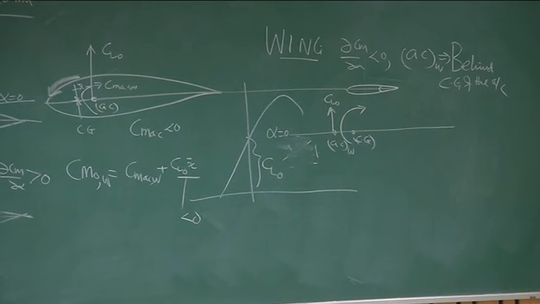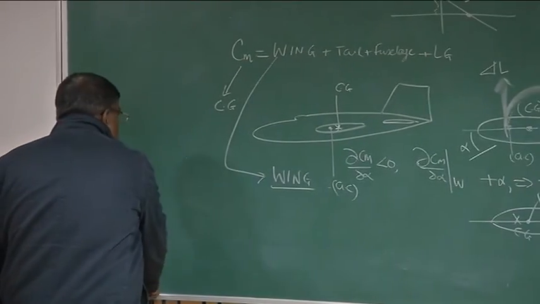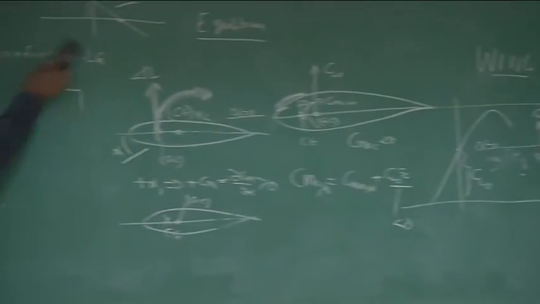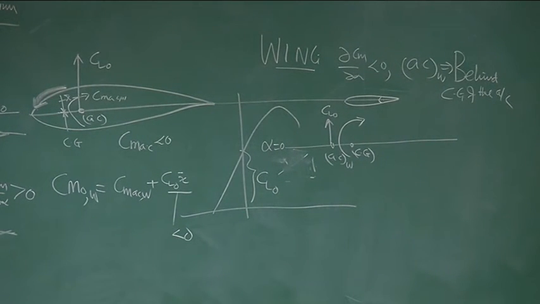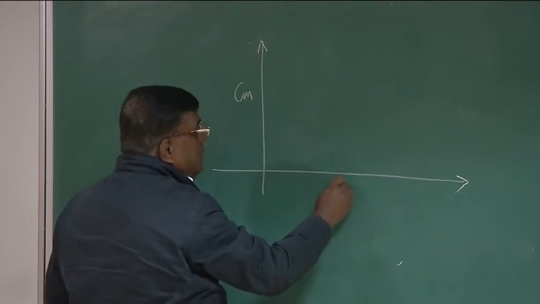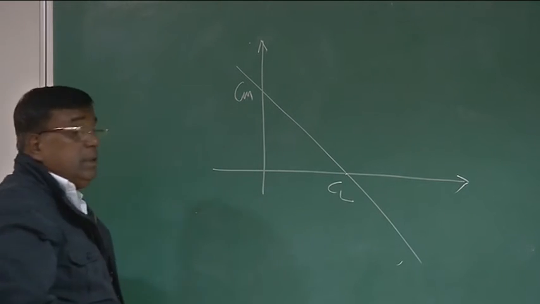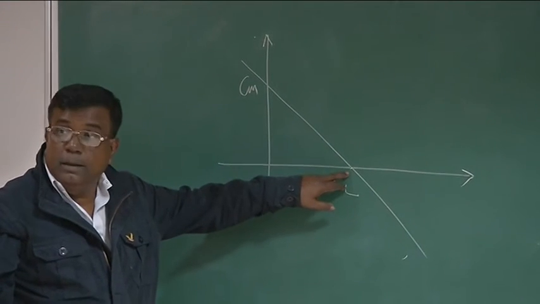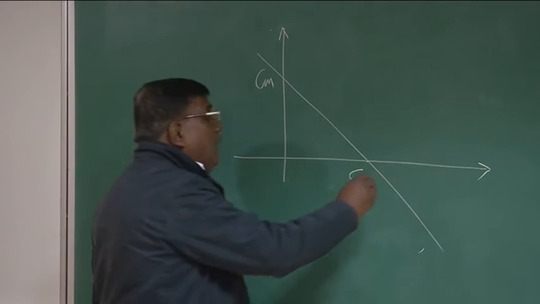That is, I am flying at a particular CL, I want to go to another CL, so that is through control. That is not stability. This distinction should be there very clearly. And then if we need to know what is the elevator deflection for a particular CL, we again come back here. So this Cm versus CL, we agreed that here Cm is 0, which is a trim, that I am flying at this CL, and the slope is negative, so statically stable.